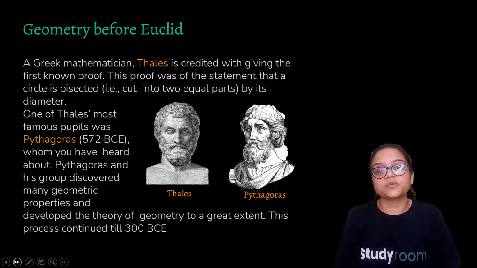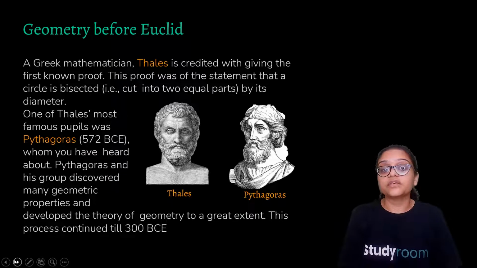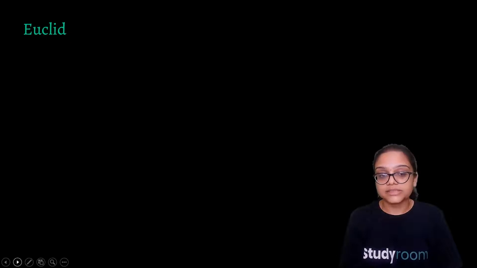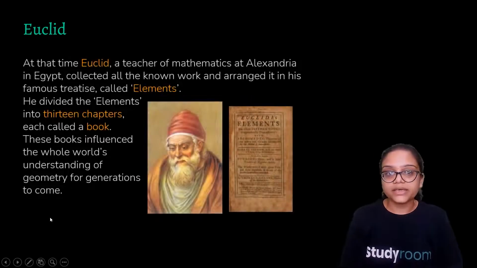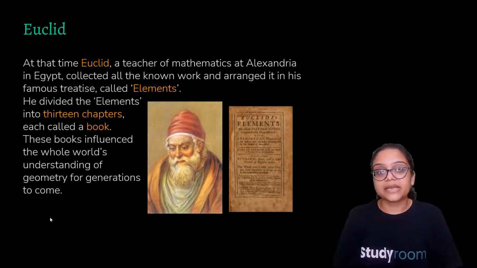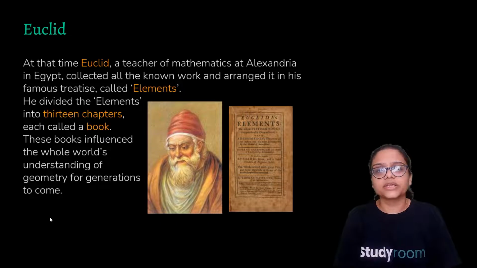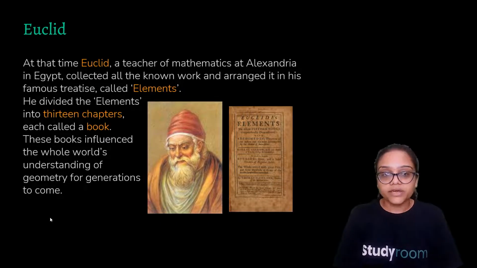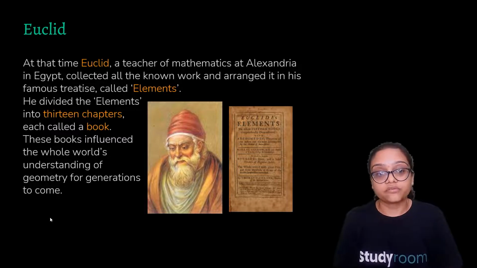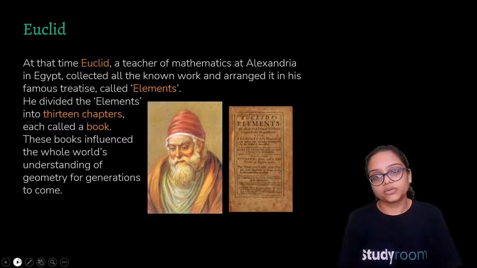One of Thales' most famous pupils was Pythagoras. Okay, so the one we use in geometry. So this was the history of Thales, how the circle definition came. At that time, Euclid, a teacher of mathematics at Alexandria in Egypt, collected all the known work and arranged it in a famous treatise called Elements. So he created a book kind of thing, which was called Elements, and he wrote every known fact in that. He divided Elements into 13 chapters, each called a book. So each of the 13 parts was a different book, and this book influenced geometry worldwide.